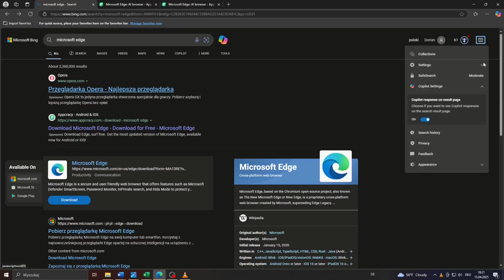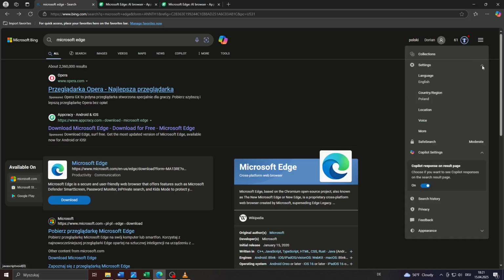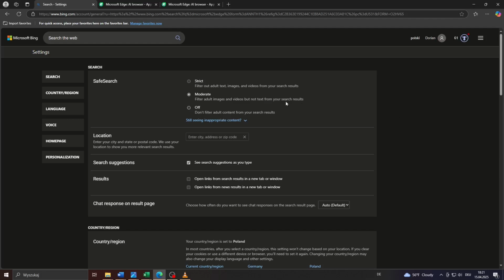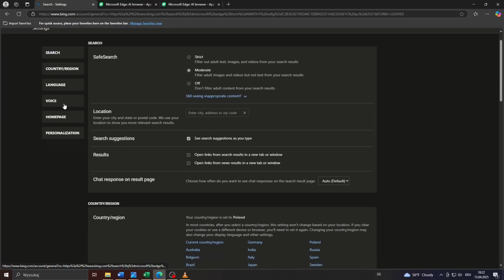three horizontal lines in the top right corner. And after that, expand settings here and select more from that drop-down menu. After that, you will be taken to your Microsoft Bing settings or browser settings. So what you want to do is take a look at that section here, search, and a little bit lower,